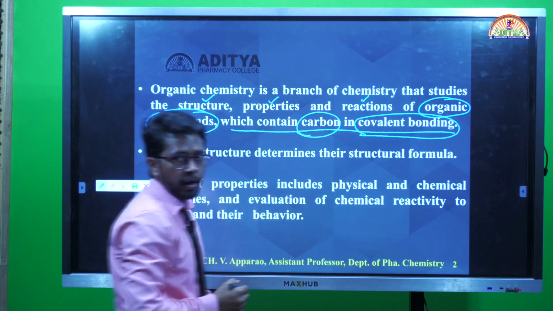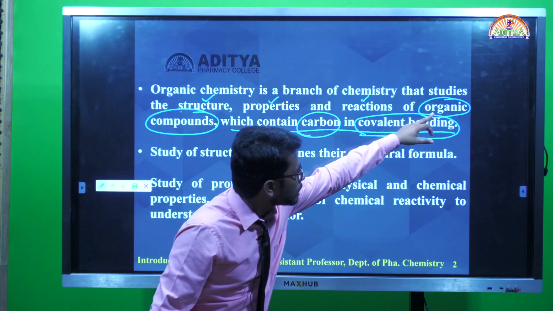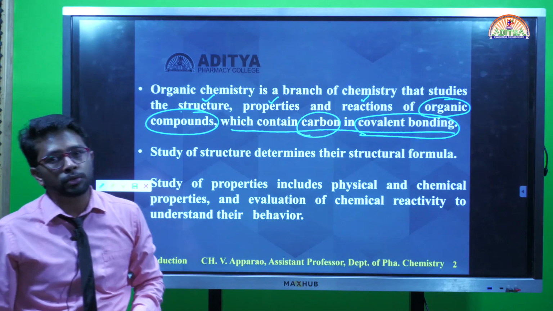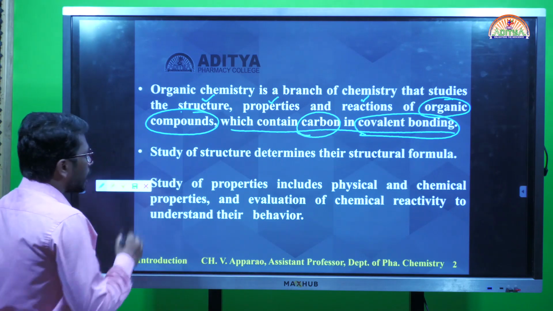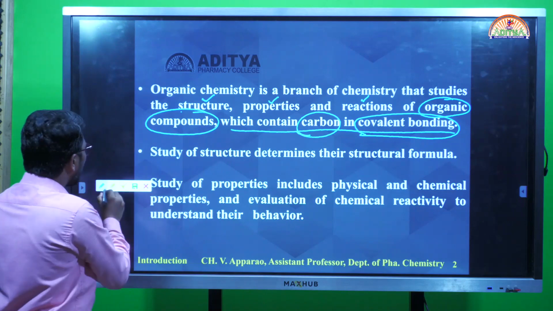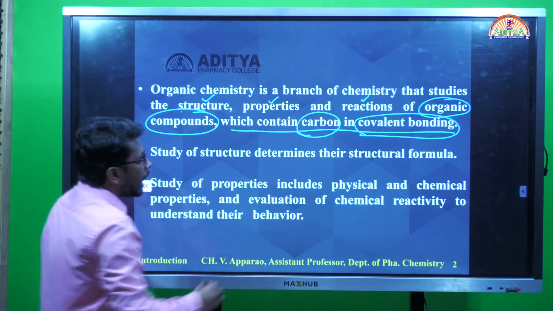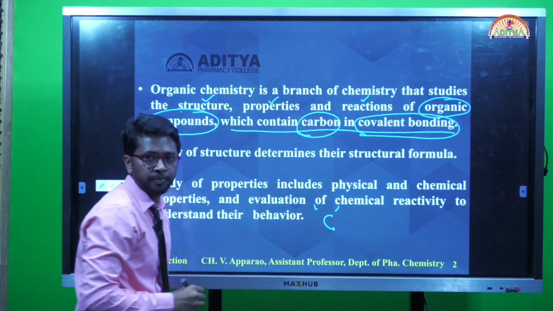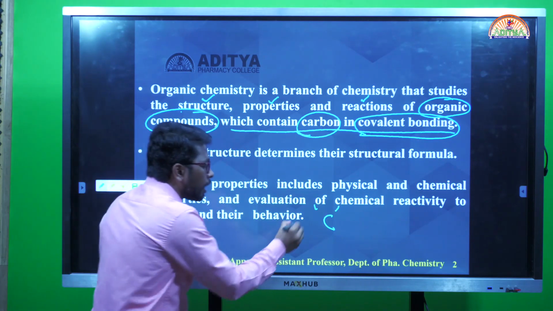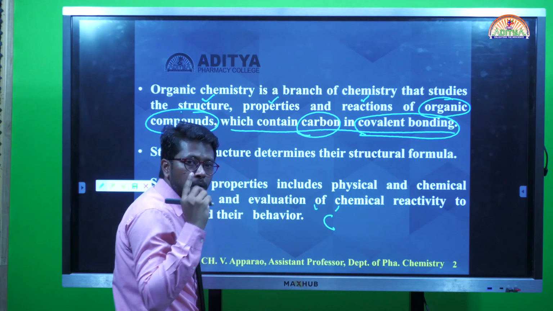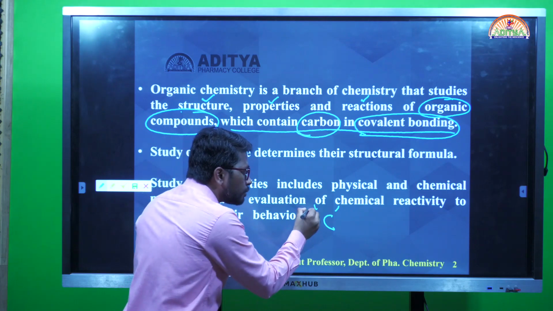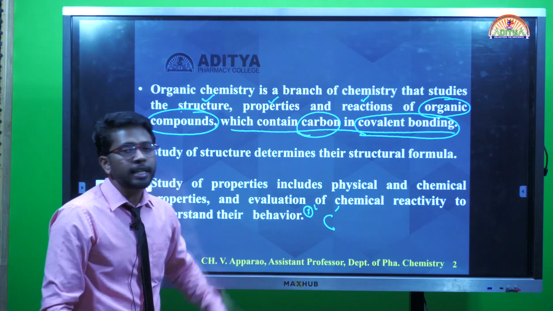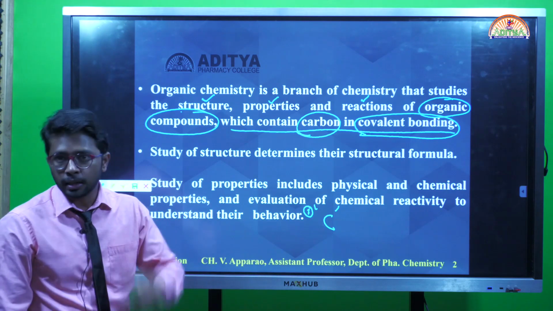Carbon in covalent bonding. If you observe, organic compounds which contain carbon. What is the definition of organic compounds? I want to explain that. What is an organic compound itself? The first theory to define organic compounds is carbon containing compounds; we can consider those as organic compounds.